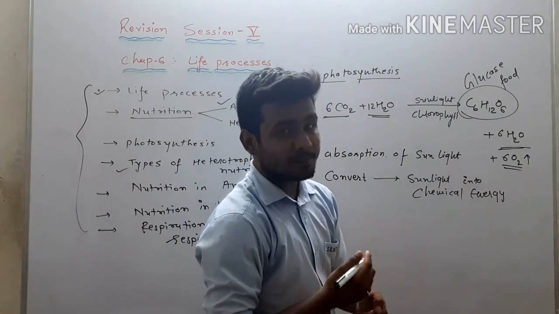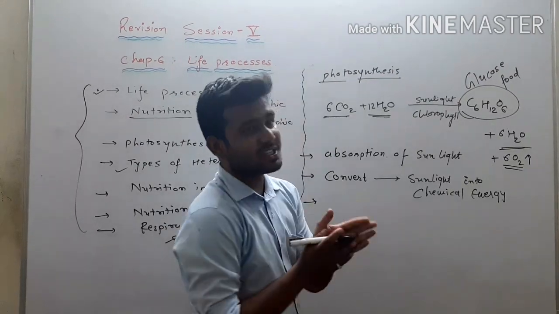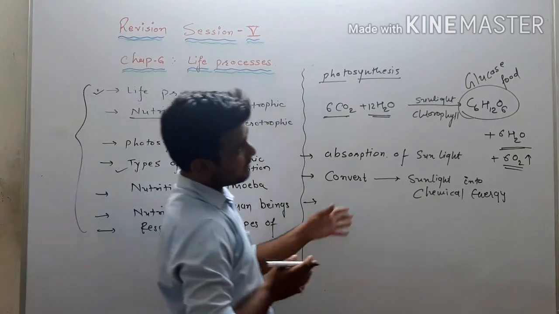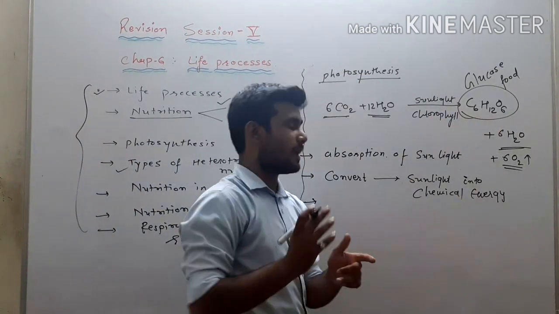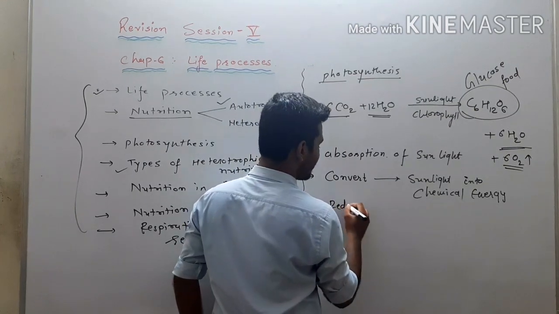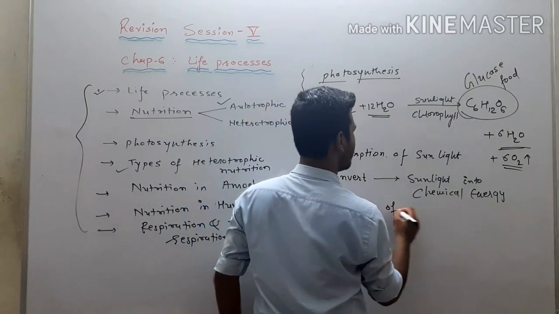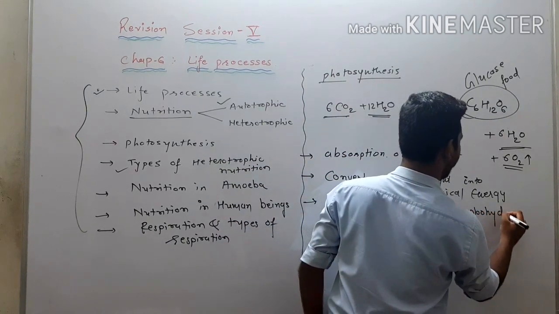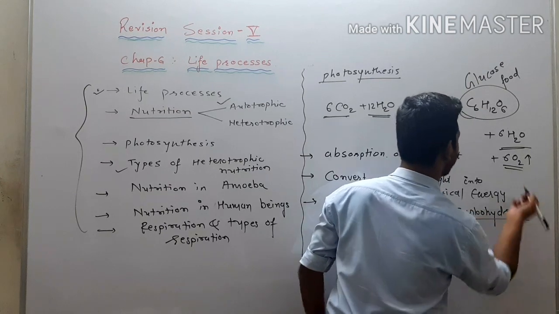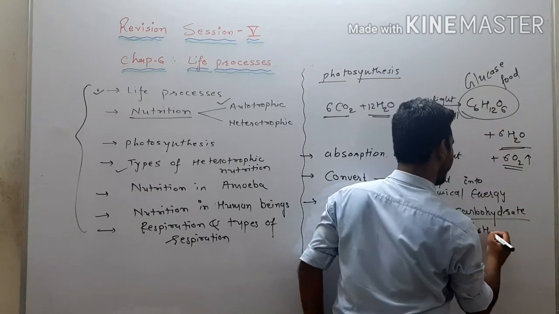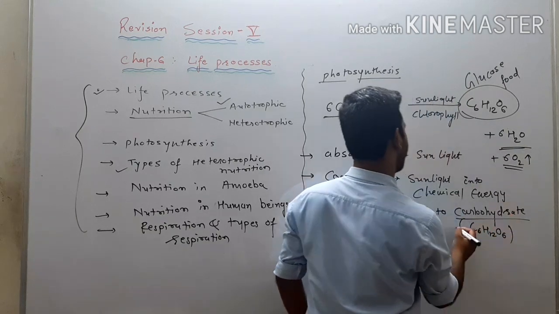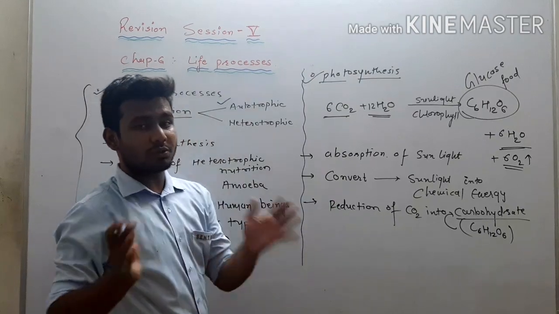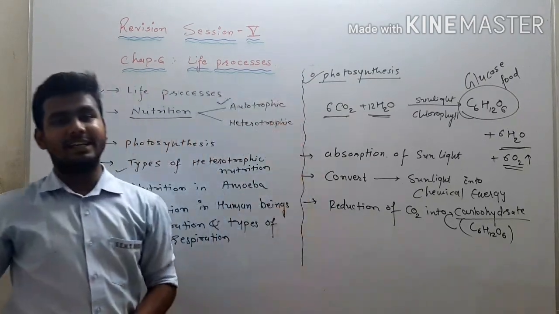And in the third step, what will happen? There will be reduction of carbon dioxide. So in that case there will be reduction of carbon dioxide, and what will we get? We will get glucose. Now glucose is one type of carbohydrate, so we can say that reduction of CO2 into carbohydrate, or here carbohydrate means it's C6H12O6. Glucose is one type of carbohydrate, so we can say like this. So this way we have completed our photosynthesis. You can go through the previous video and you can understand it in detail.